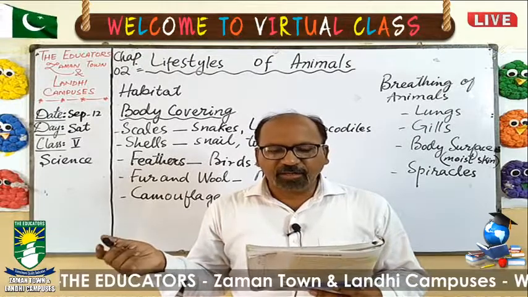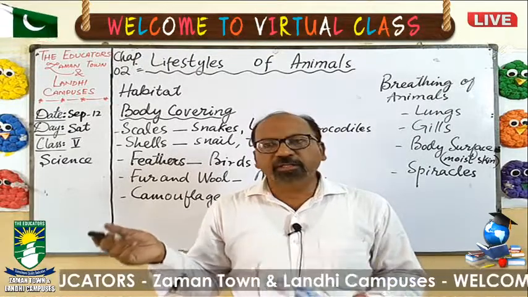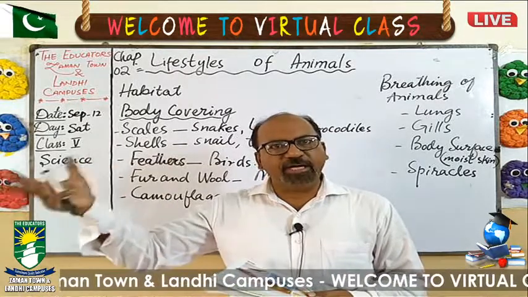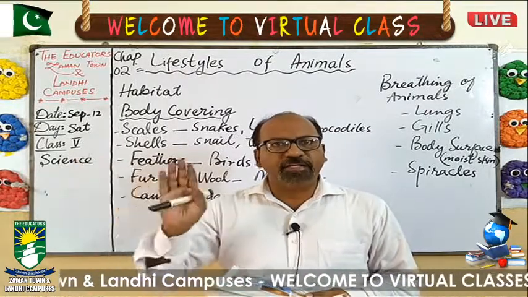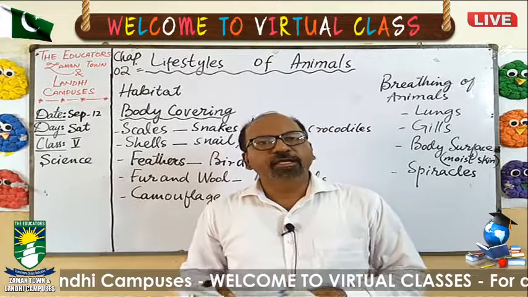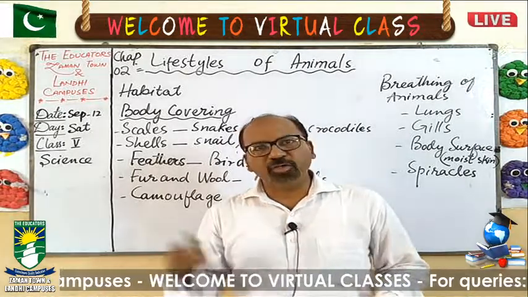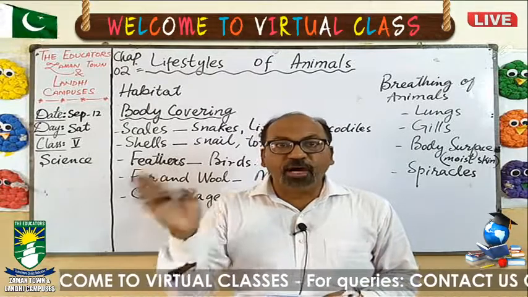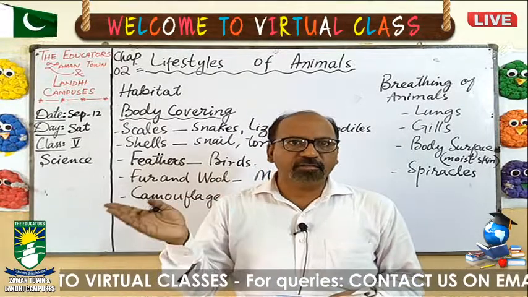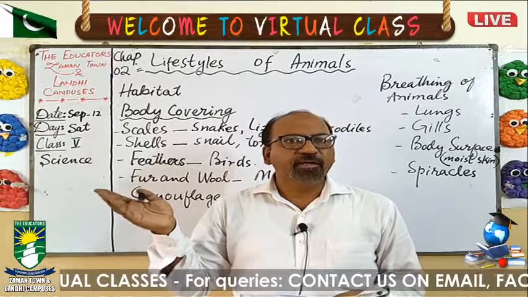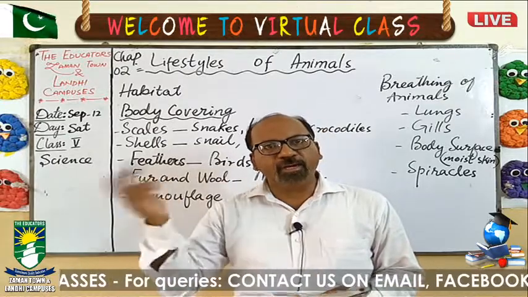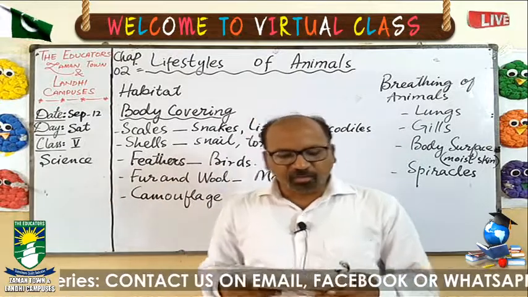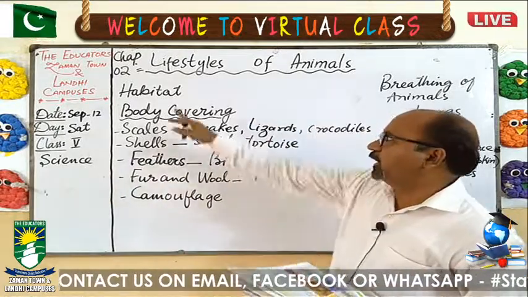If we talk about the cow, definitely any shed or any place where it can be kept properly is the habitat. Water is the habitat of fish because without water, fish cannot stay alive. The same goes for aquatic animals, they cannot live without water. So this is called the habitat.